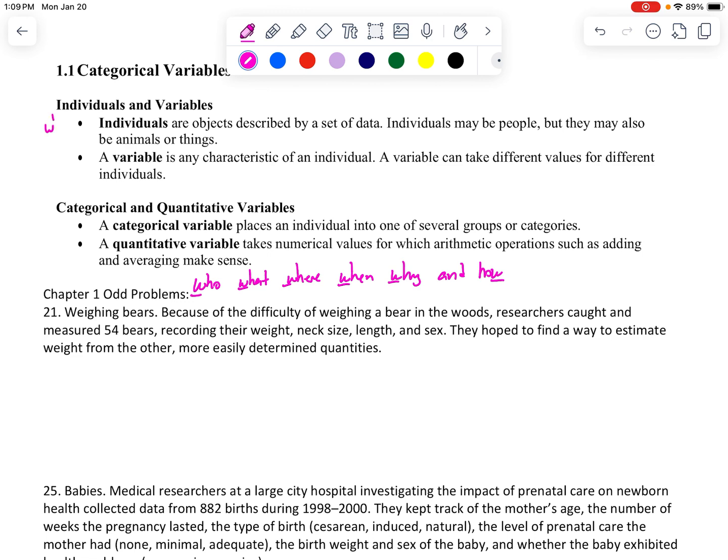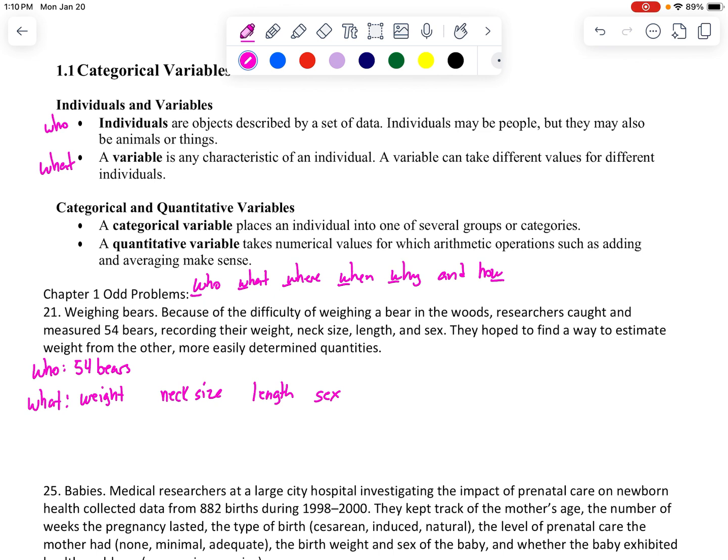So I'll write a who up here. Okay, in this case, the who is going to be the 54 bears. The what is going to be the variable collected. In this case, there are many whats. We caught and measured 54 bears, recorded their weight, their neck size, the length and sex.